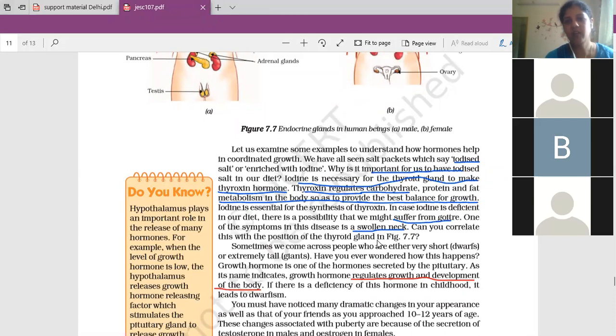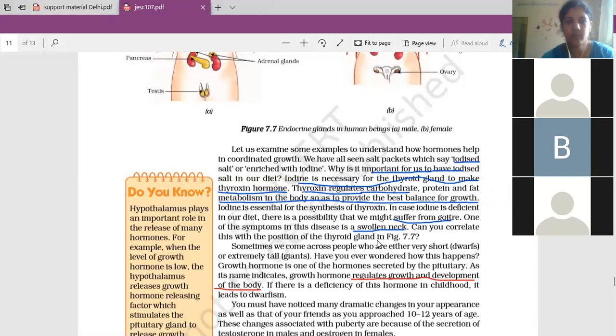This whole paragraph. Why do doctors prescribe iodized salt? What is the importance of using iodized salt in the diet? What is the function of the thyroid gland? Name the hormone secreted by it. What happens due to deficiency of iodine in the body? Name one disease caused by deficiency of iodine in our diet, and write one symptom of it. Okay, thank you, ma'am. In the combination portion, they will ask for 3 marks.